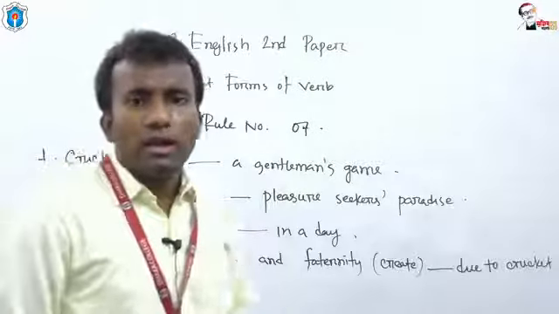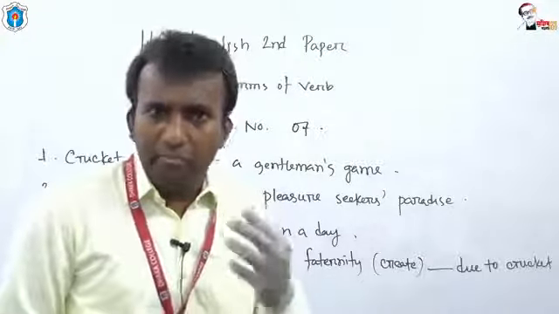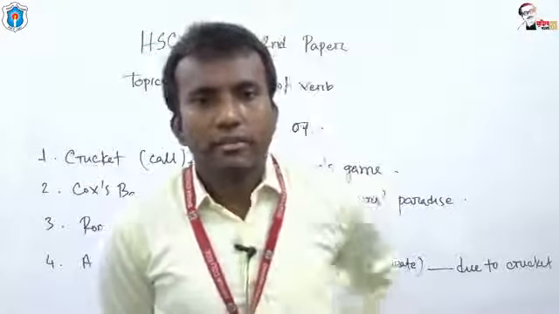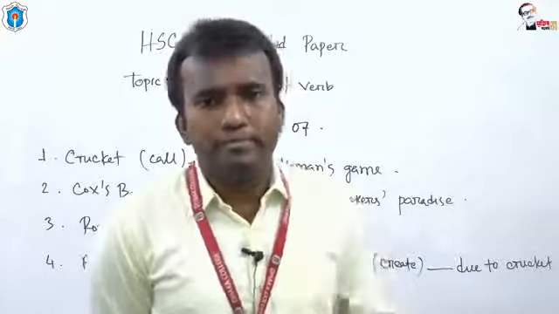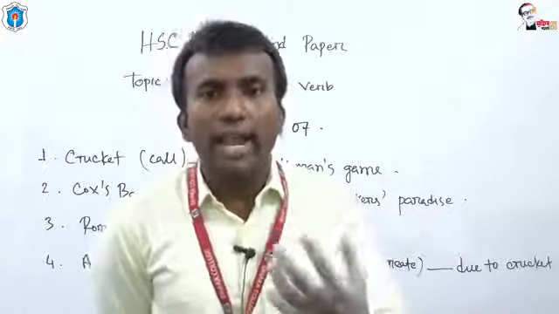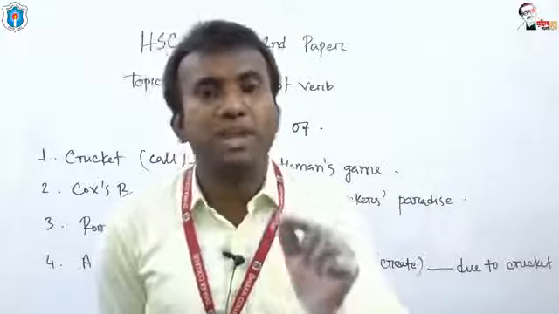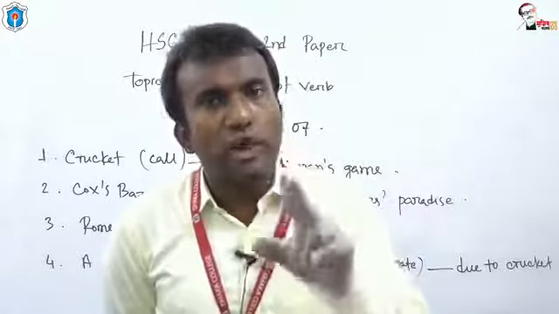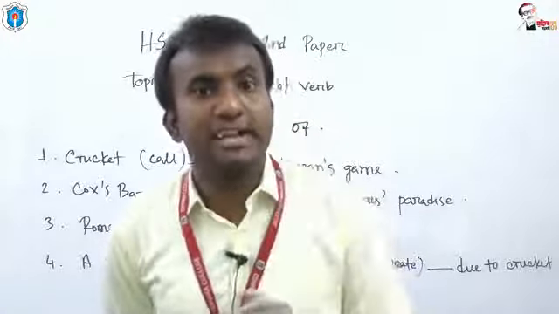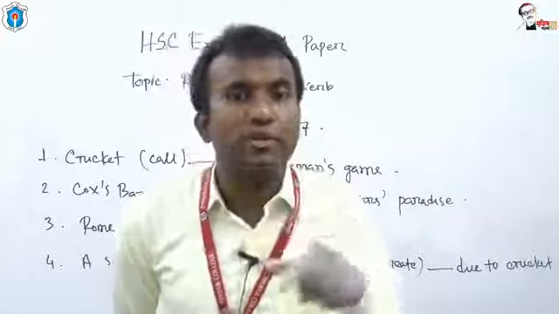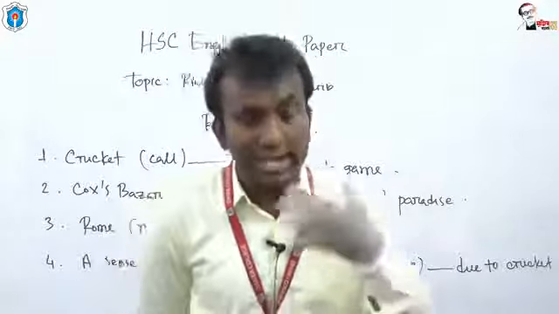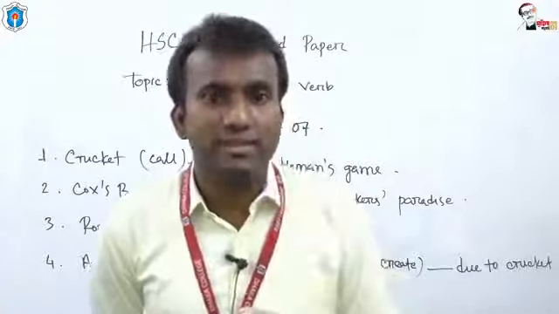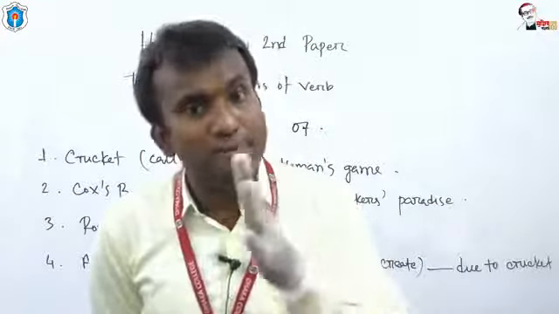Okay, thank you. Now let me explain the rule. You know that depending on the form of verb, depending on the way of the expression of verb, there are two ways of the expression of verb in a sentence. The first one is active and the second one is passive. That's why you can say voices are of two types. One is active voice, another is passive voice.